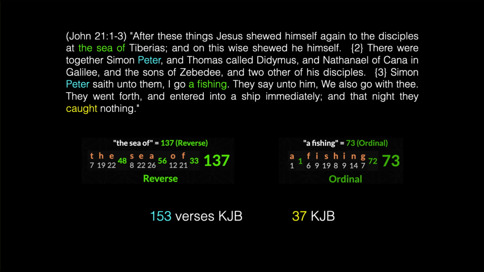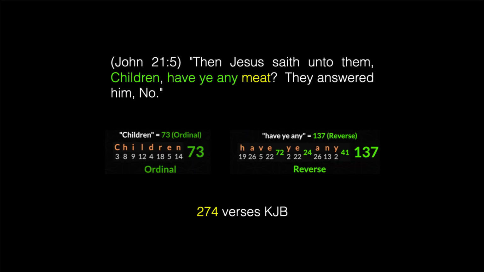Peter occurs in 153 verses of the King James Bible. The phrase "a fishing" has a value of 73. And the word "caught" occurs exactly 37 times in the King James Bible. Now let's get some meat.